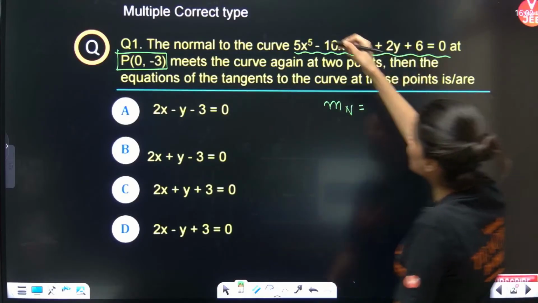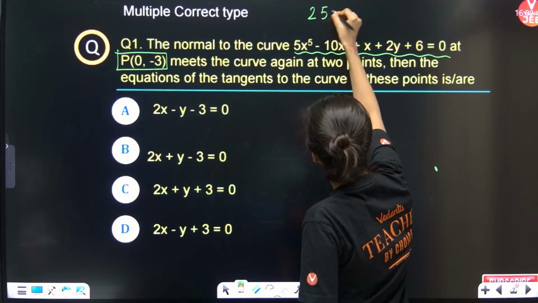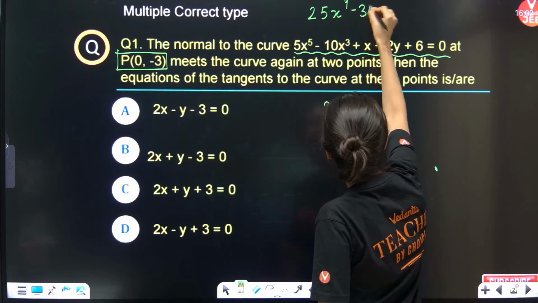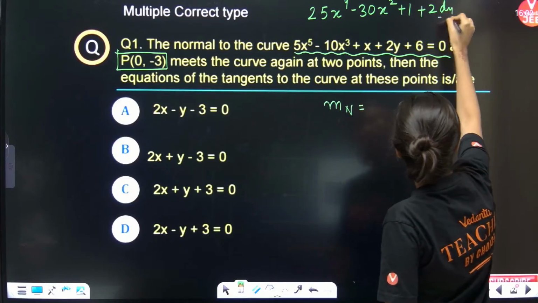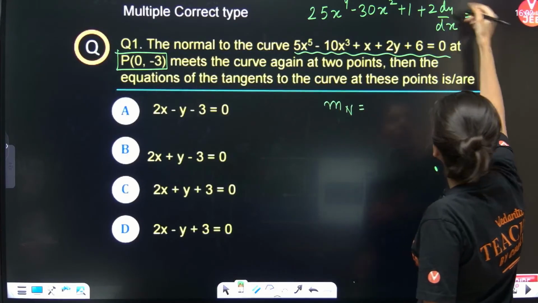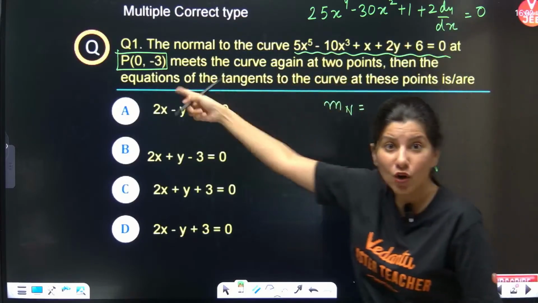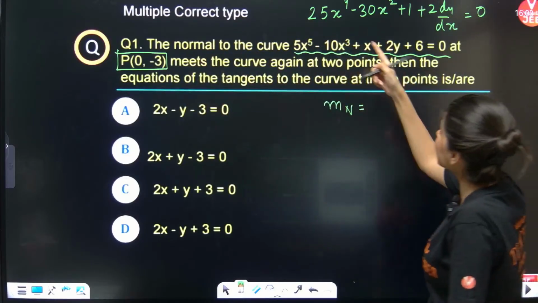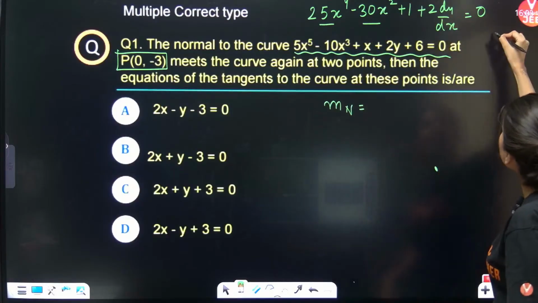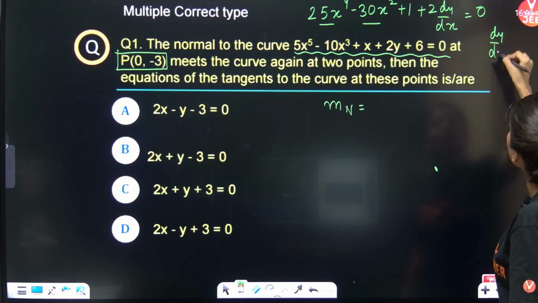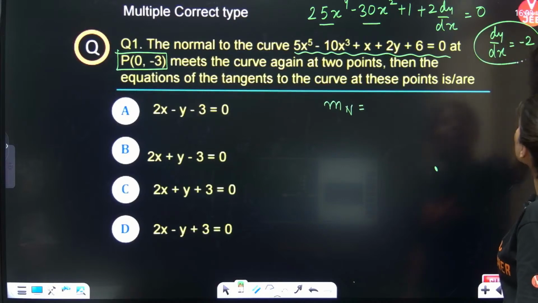So let's differentiate this: 5 5s are 25, x to the power 4, minus 30x square, plus 1, plus 2 dy/dx equals 0. This is the slope of tangent. Now you put (0, -3). So x is 0, so this is gone, this is also gone. So clearly dy/dx is coming out as minus half.